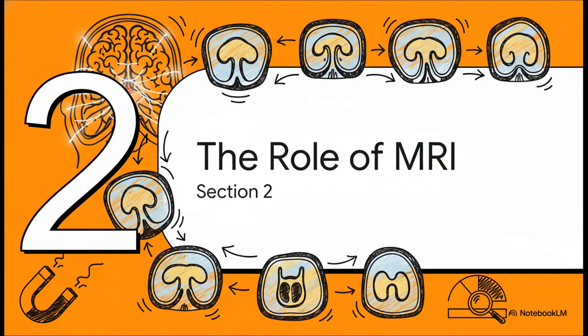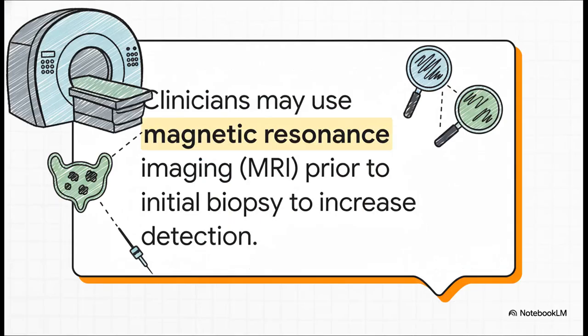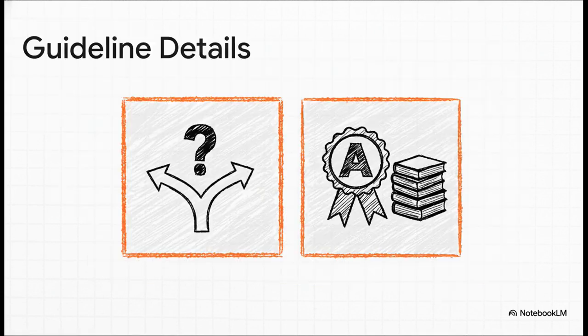We now move to Section 2, the role of MRI. Statement 13. Clinicians may use magnetic resonance imaging, MRI, prior to initial biopsy to increase the detection of grade group GG2+ prostate cancer. This is a conditional recommendation. The evidence level is grade A.